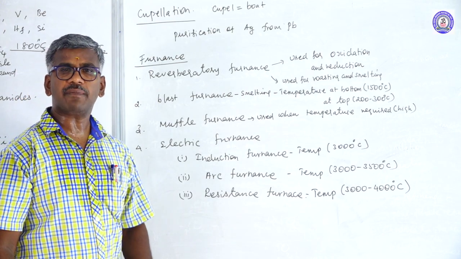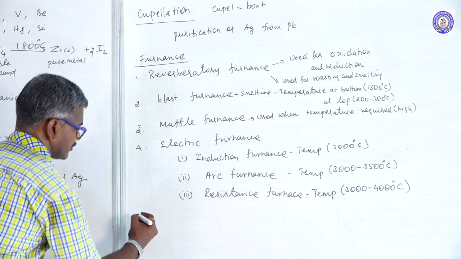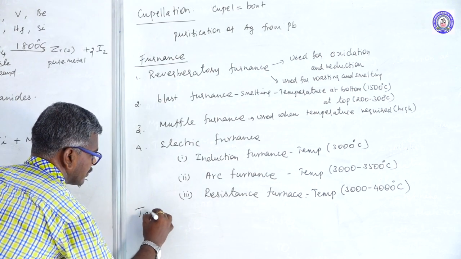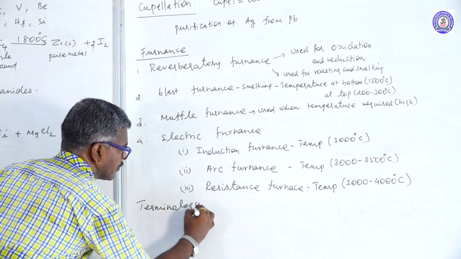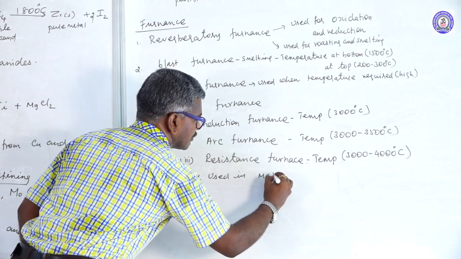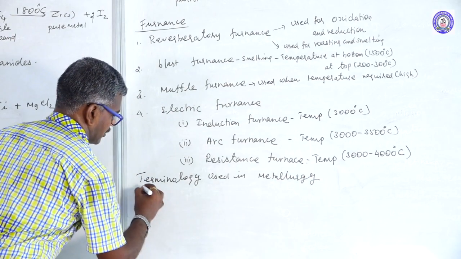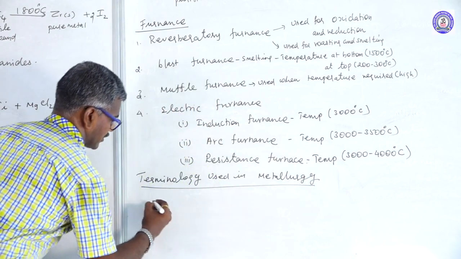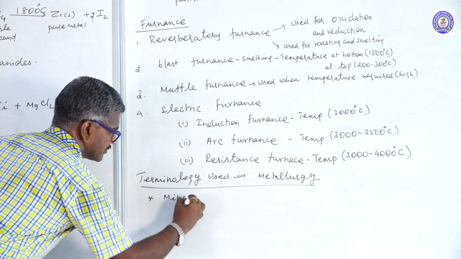Another one, some of the terminology used in metallurgy. First one is minerals.